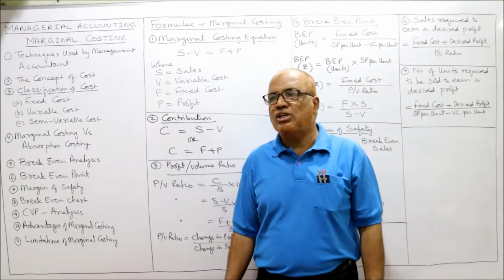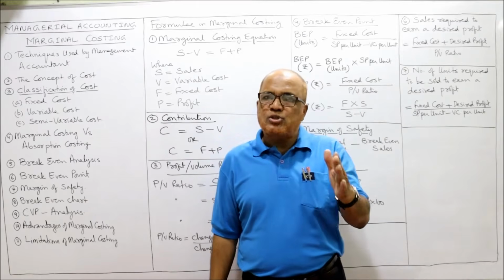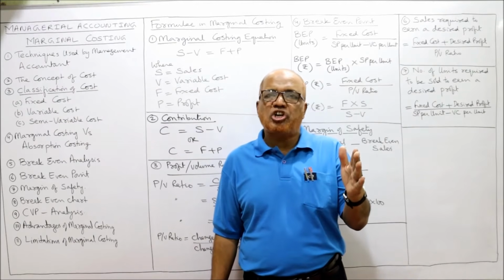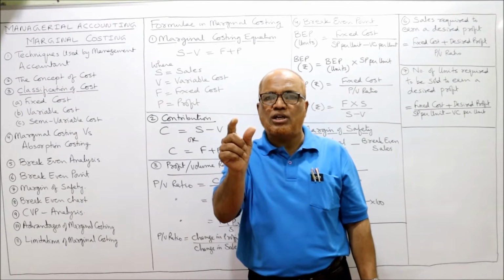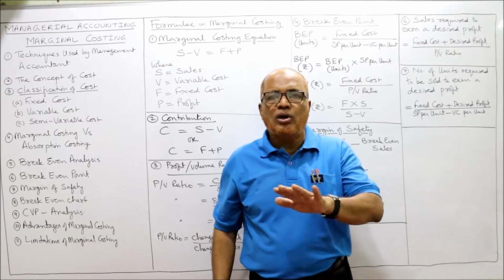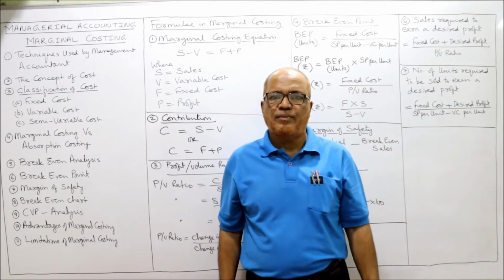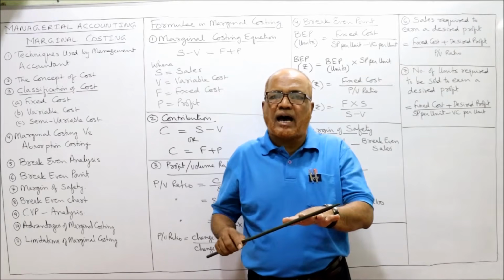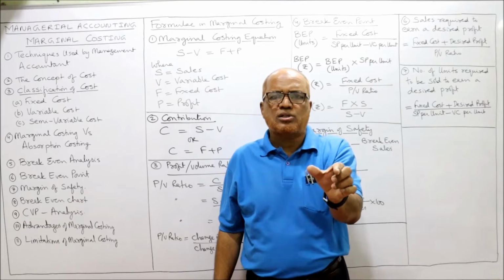So two types of costing are there: absorption costing and marginal costing. Absorption costing is the traditional costing or full costing. In this absorption costing, all the costs are charged to production. No distinction is made between fixed cost and variable cost. Every cost will be treated alike, same. So we will find out the total cost.